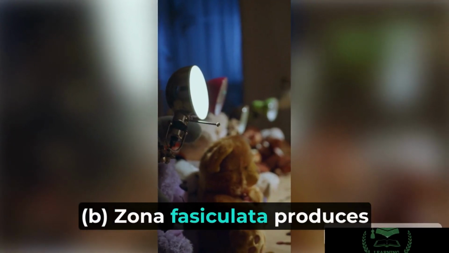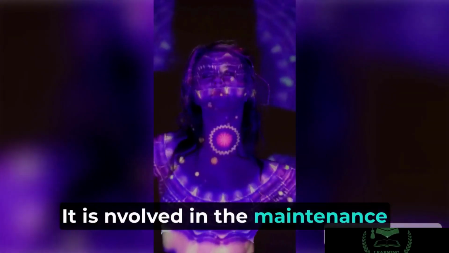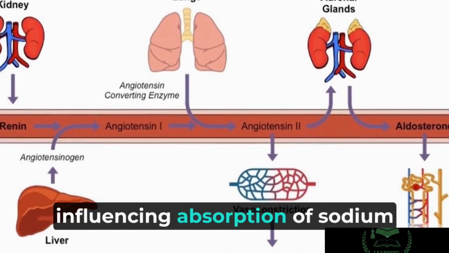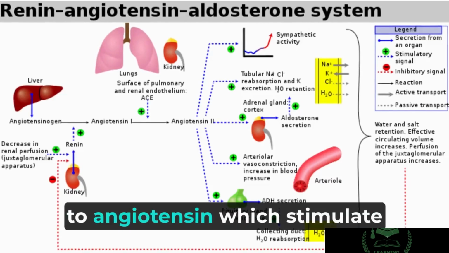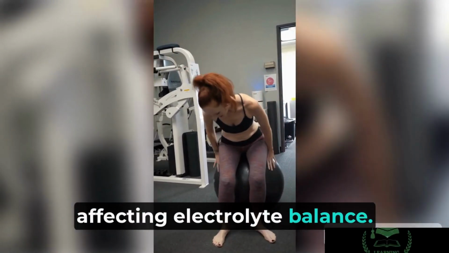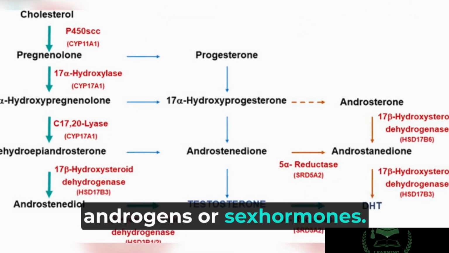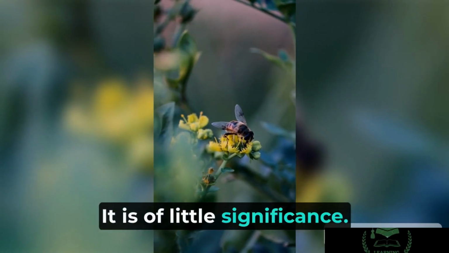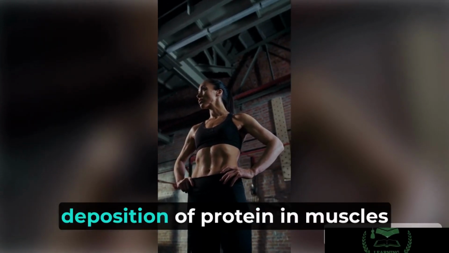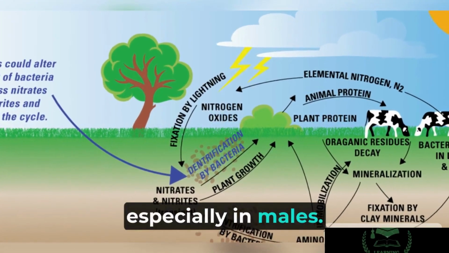b. Zona fasciculata produces mineralocorticoids. Aldosterone is the mineralocorticoid. It is involved in the maintenance of electrolyte balance by influencing absorption of sodium and water. Renin secreted by kidney converts angiotensinogen to angiotensin which stimulates production of aldosterone, thus affecting electrolyte balance. c. Zona reticularis produces androgens or sex hormones. It is of little significance. They are associated with deposition of protein in muscles and retention of nitrogen, especially in males.